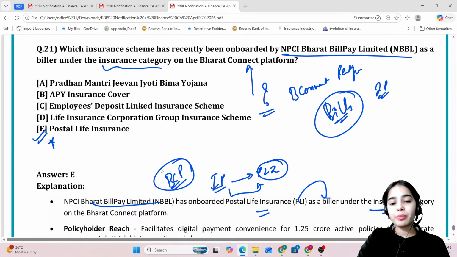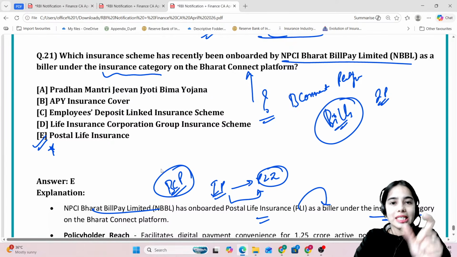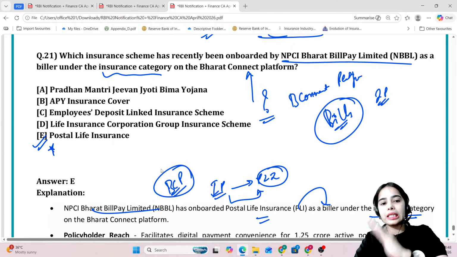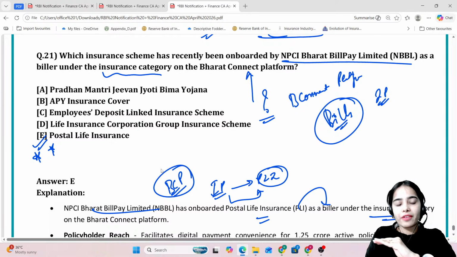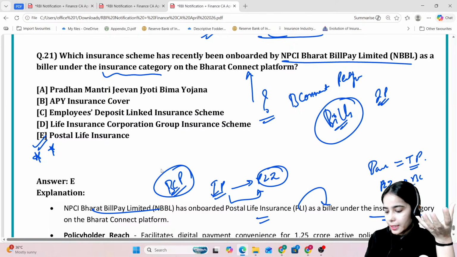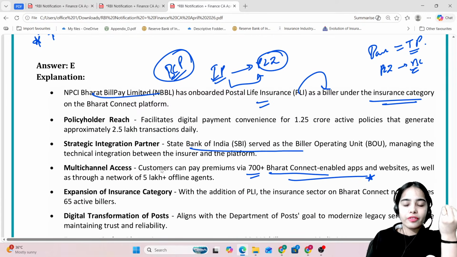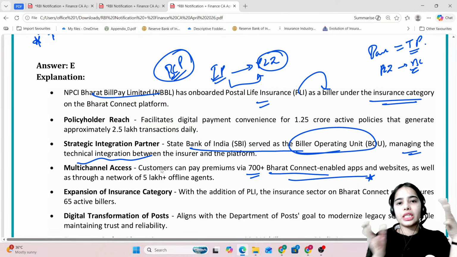Now, who can tell me which is the entity, which is the bank, which is the technical partner joining postal life insurance with the Bharat Connect platform? Which is that bank that is the technical partner for onboarding the PLI on Bharat Connect? It is State Bank of India. Very good. So State Bank of India served as the biller operating unit, managing the technical integration between the insurer and the platform. This is it.